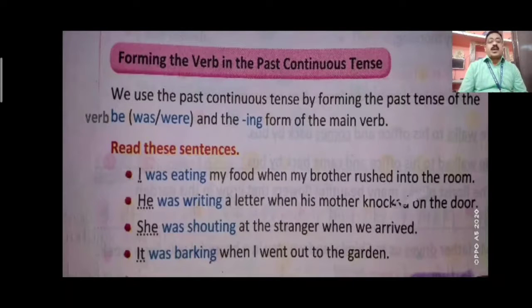But when we come to the helping verb was, in all the cases I, he, she, it, these are all singular pronouns. So we use was with the verb to show that it is in past form. When we add ing to the verb, like eating, writing, shouting and barking, this shows that the verb is in past continuous form. I was eating, he was writing, she was shouting, it was barking shows that the subject was doing the thing in the past time, not now. So it is said to be past continuous form.